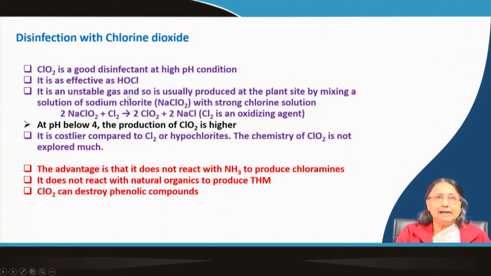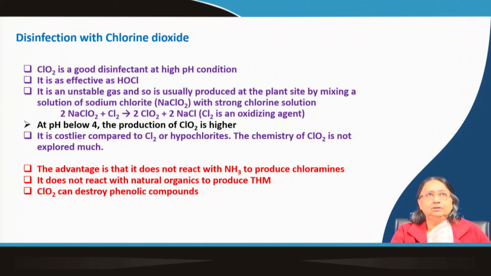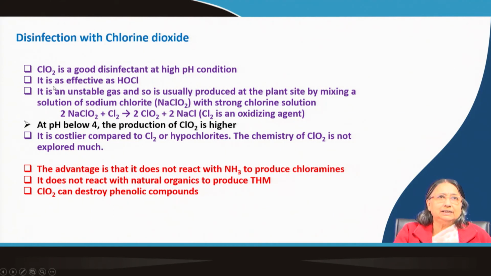It is an unstable gas. This is a gas, not a solid like CaOCl2 or NaOCl, which are all solids we can use. Solid is better, you can carry it from one place to another, but if it is liquid, it is still okay, but if it is a gas you cannot carry it, right. So, this is a disadvantage for chlorine dioxide. Okay. It is an unstable gas and it has to be produced on the site itself. Where you want to disinfect, you have to produce it there only. Okay. This is a great disadvantage.